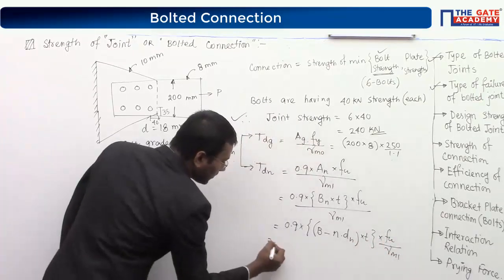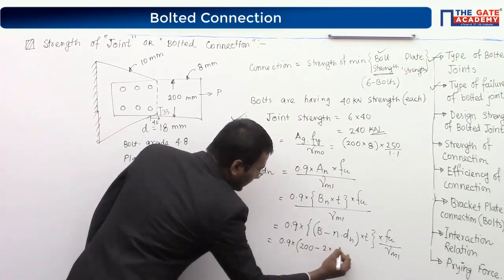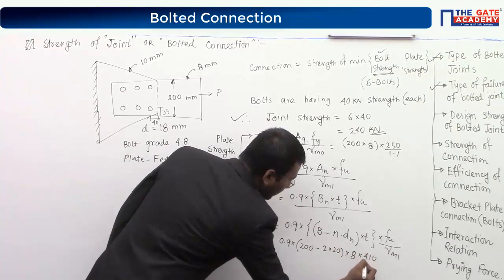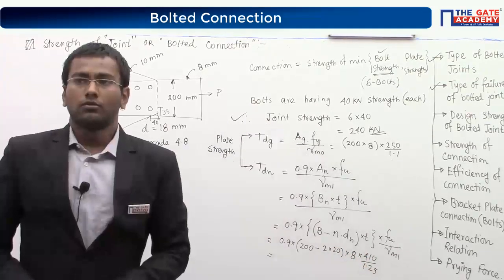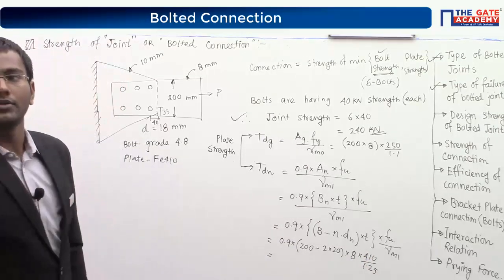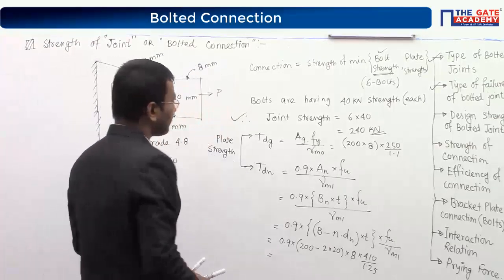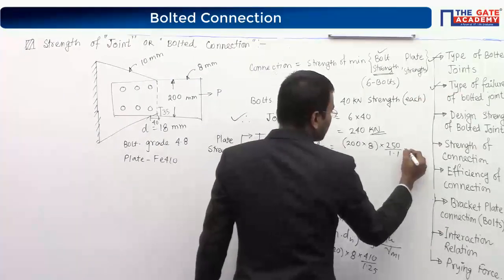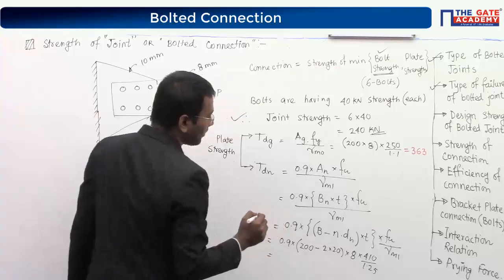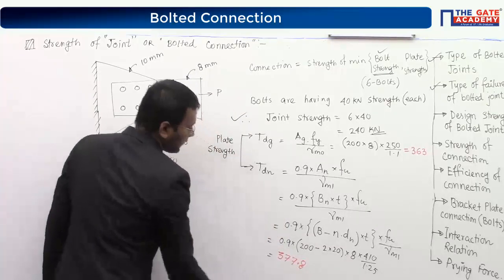Put the values again. 0.9 into B 200, number of holes 2, DH 20, multiplied by T 8, multiplied by Fu 410, divided by 1.25. What is the answer for the TDG and TDN values? So 363 and 377.8.